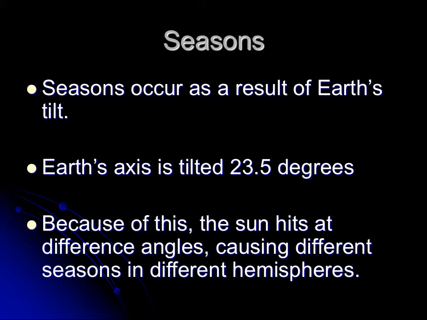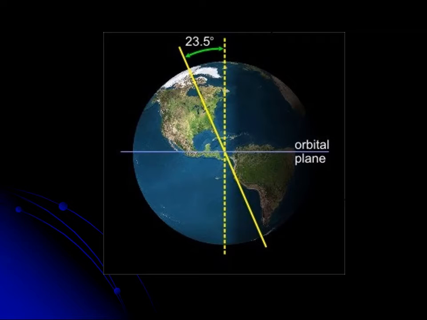First thing to know is that seasons happen because of the Earth's tilt. Earth's axis is tilted 23.5 degrees. And because of this, the sun hits the Earth at different angles, causing different seasons in different hemispheres. Here's a great diagram of the Earth's tilted axis. So instead of it being straight up and down, it's tilted slightly, 23.5 degrees. And because of that, again, the sun's rays hit the earth at different angles.